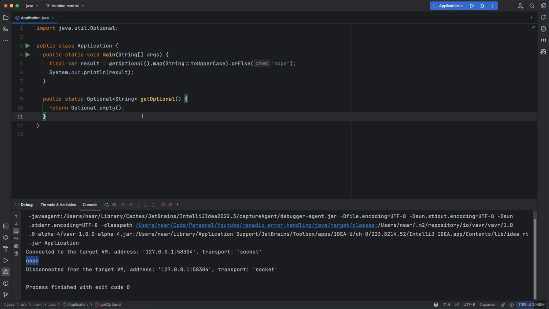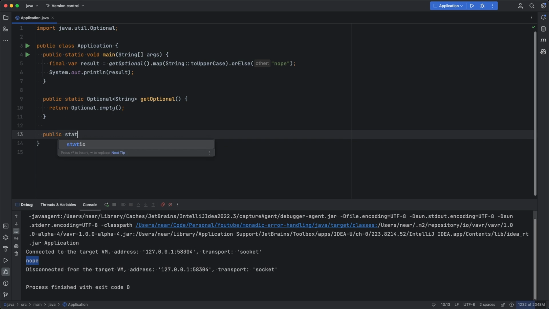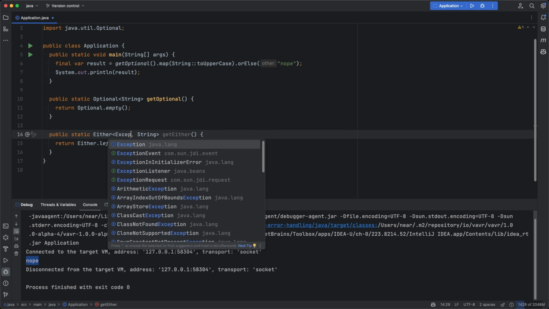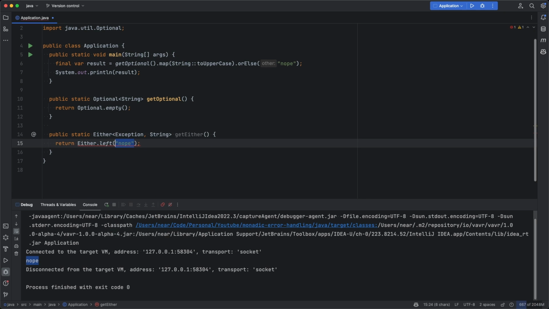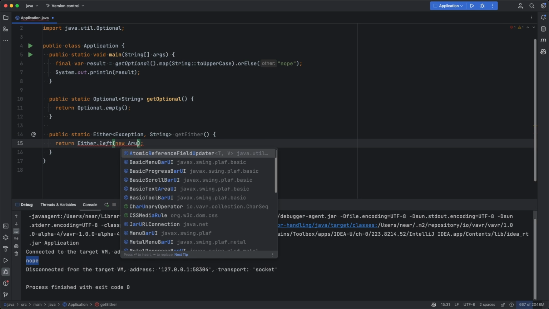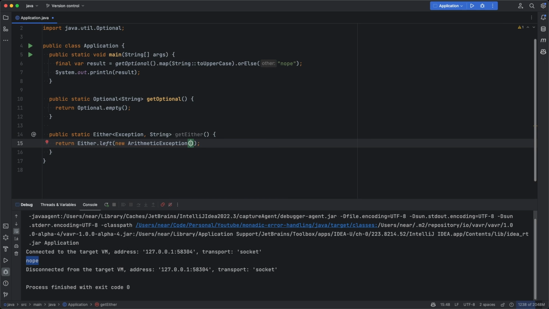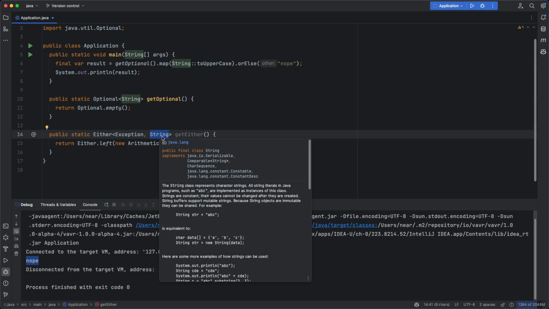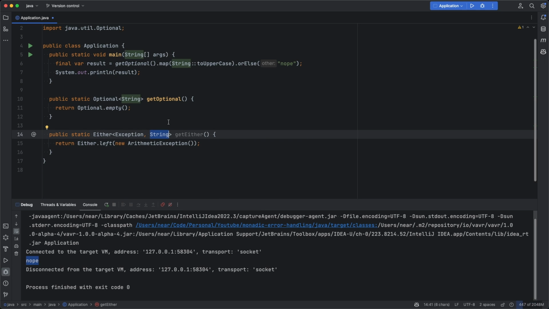So let's come up with a simple artificial example once again. So public static Either, say String, getEither, that's not really useful. So let's say on the left we have some kind of exception, and here new ArithmeticException, something like that. Where in this case it means that either you get an exception on the left side or you get the actual value, a string on the right side. In our case, this initial implementation returns an error. Do keep in mind I just use the exception due to laziness, but I'm not throwing it.